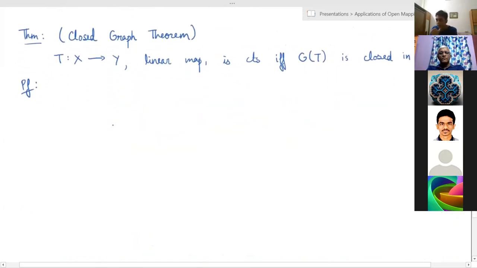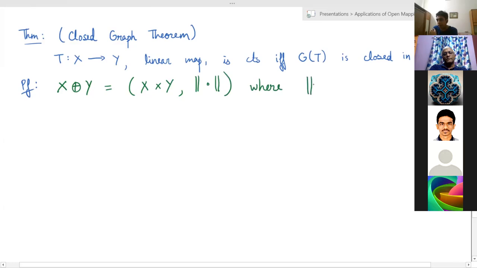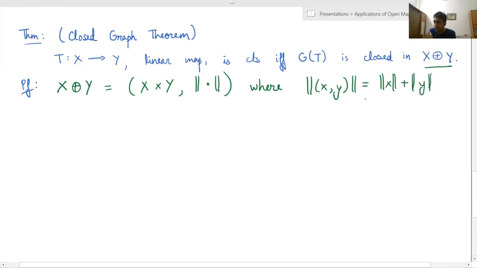So this is the closed graph theorem. First I'll define the space X direct sum Y. Given Banach spaces X and Y, I can define their sum as follows: first take the Cartesian product of X and Y as a vector space. We know how to do this for vector spaces. And we just need to define a norm on this. Define the norm such that the norm of (x, y) is the norm of x plus the norm of y.